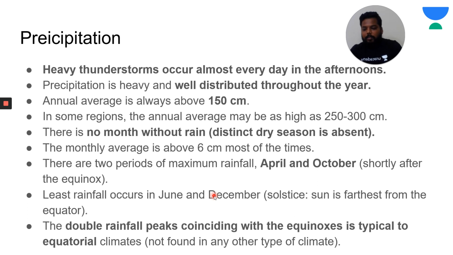It's not like we won't experience rainfall. It's like we experience a very least amount of rainfall here. And the double rainfall peaks coinciding with the equinoxes is the typical equatorial climate, which is not found in any other climatic division. Do remember this. One is convectional rainfall, which you have to remember: 4 p.m. rainfall throughout the year. No month without rain. You have to remember maximum rainfall of April and October, minimum rainfall June and December. Clear?